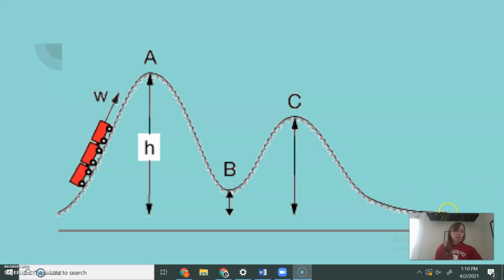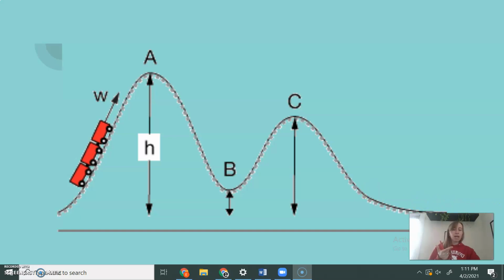So at that point, there's no more potential energy left because the roller coaster is at the very bottom. So there's no potential energy, but also the roller coaster is slowing down. So that means that we are losing kinetic energy throughout this flat part. So there's no potential energy and there's less and less kinetic energy.